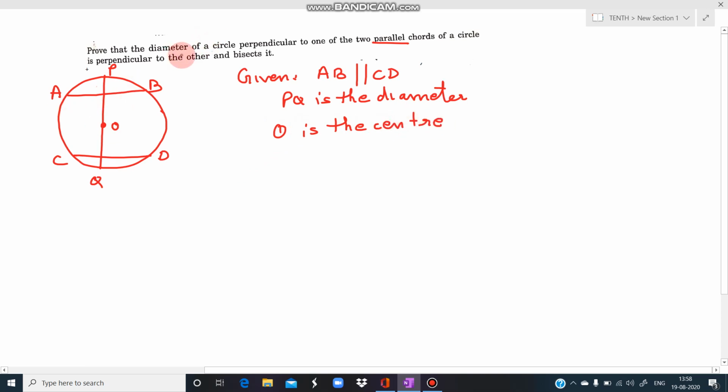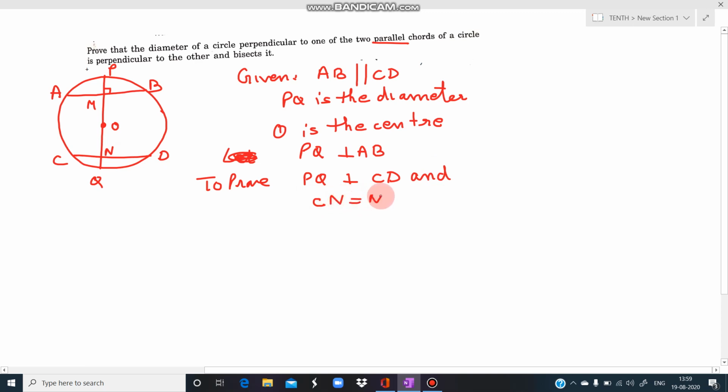First we are given कि diameter is perpendicular to one of the chords. तो diameter किसी chord के perpendicular है. Let us suppose that it is perpendicular to AB. It is given only that this PQ is perpendicular to AB. Now what we have to prove? We have to prove that this diameter is perpendicular to the other chord and also bisects it. And if I take this point as N, we have to show CN is equal to ND.